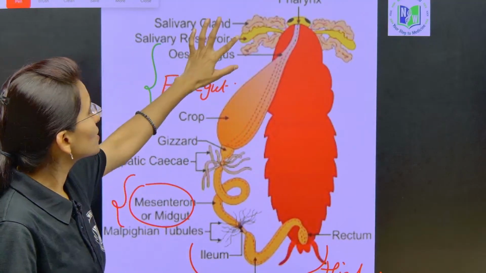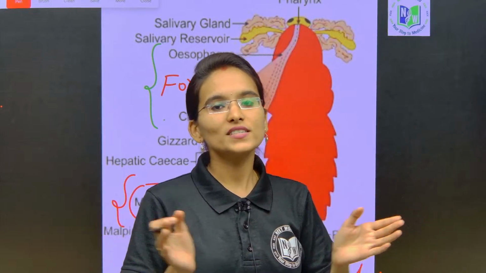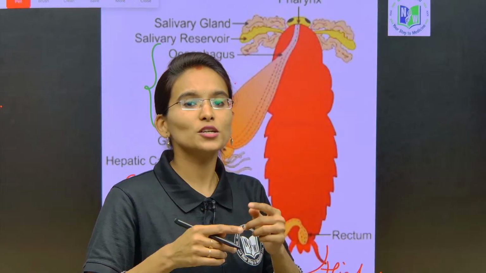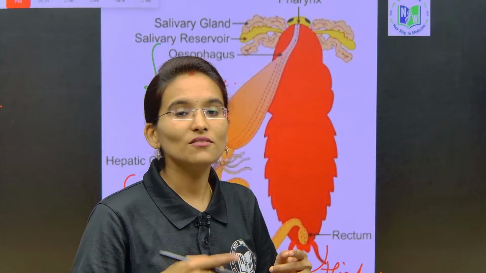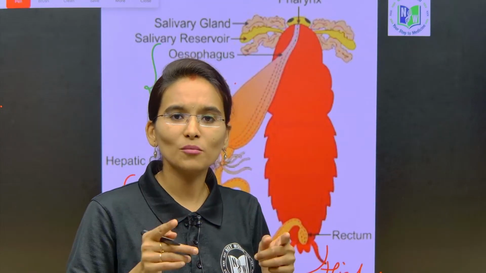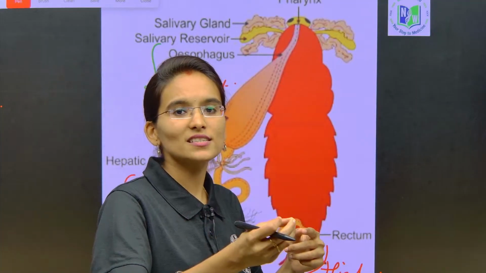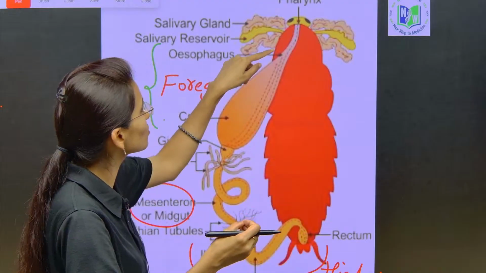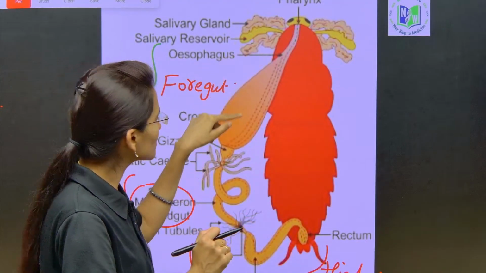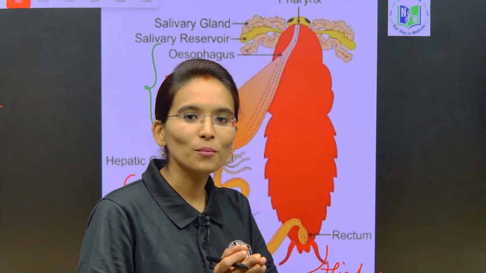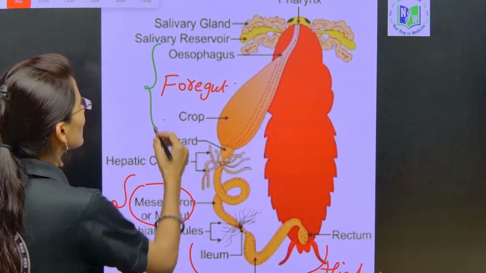Between the crop and esophagus we can find a pair of salivary glands which release saliva, and the saliva is mixed with the food in the mouth. The food mixed with saliva is then sent to the esophagus and stored in the region of the crop. So this is about the foregut, my dear students.